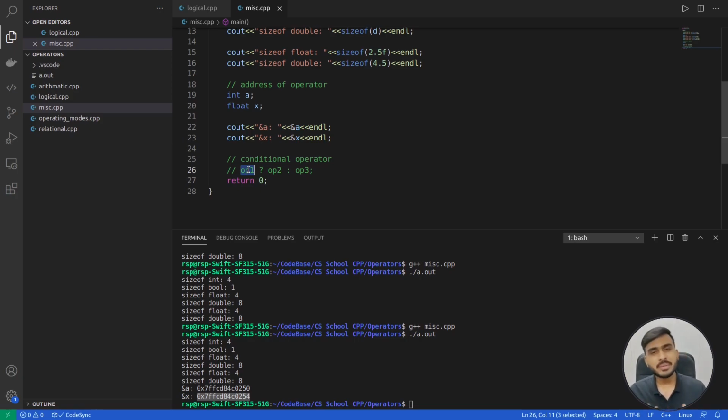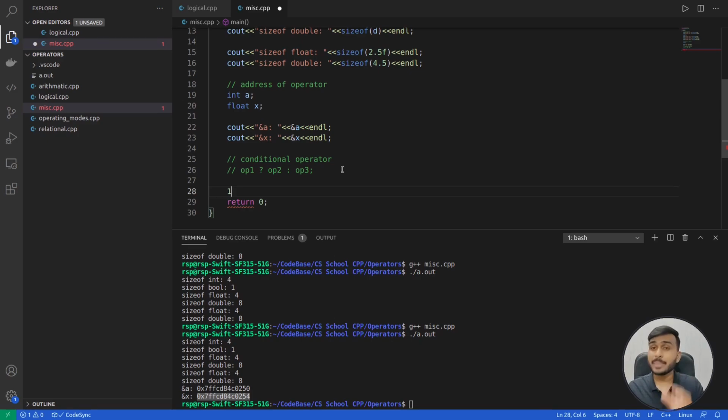Now what do we mean by condition? Remember, in one of the videos, I think it was on logical operators, I gave you one example. Let's say your father is going to give you a BMW if you score more than 80% marks in 10th and more than 70% marks in 12th. Something like this is called a condition. Usually your operand 1 is going to be a condition, but it's not compulsory. It can be literally anything. It can be something like, let's say, 1. This can also be your operand 1.